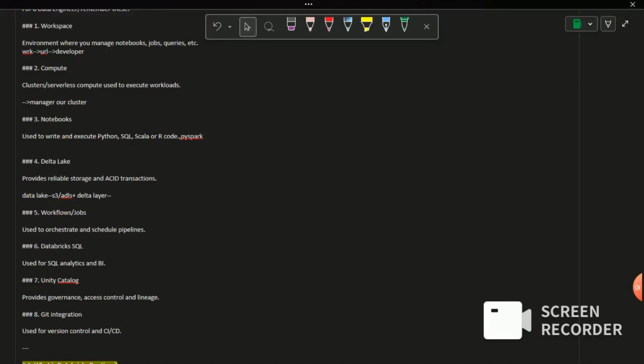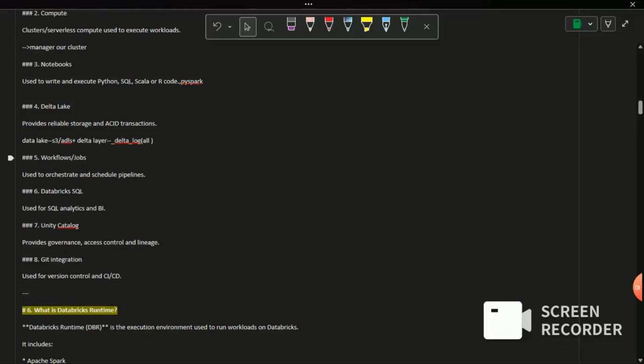It will create a folder named delta underscore log, where it will maintain all kinds of transaction details, like what inserts, updates, and modifications are being performed on that file. Everything will be logged as a transaction file in the form of JSON, and all these files will be stored in this delta log folder. So this is the internal thing that will be happening.